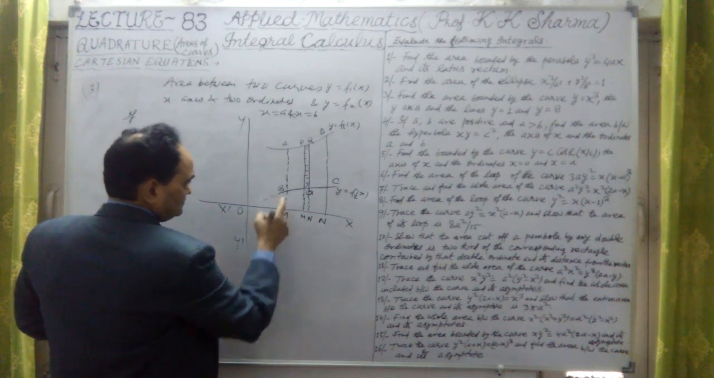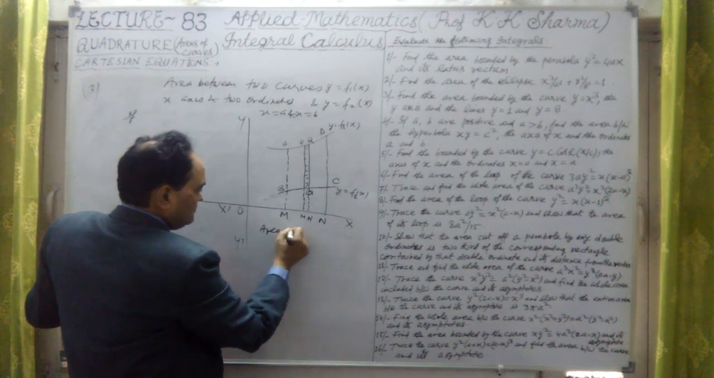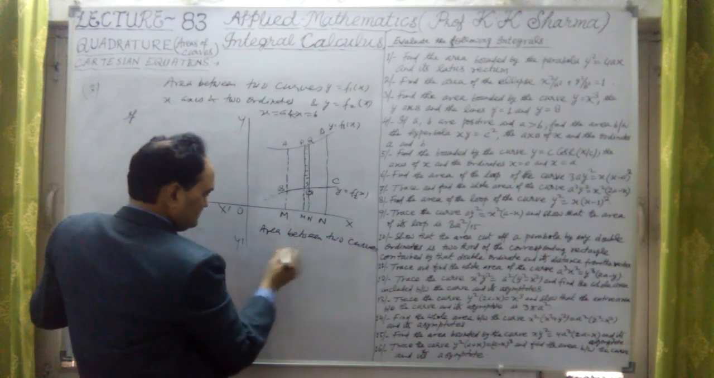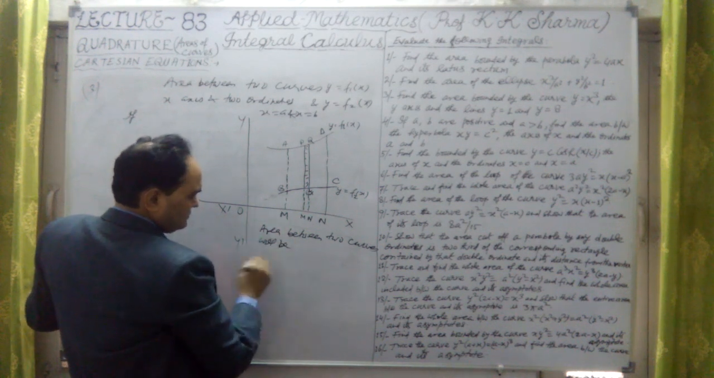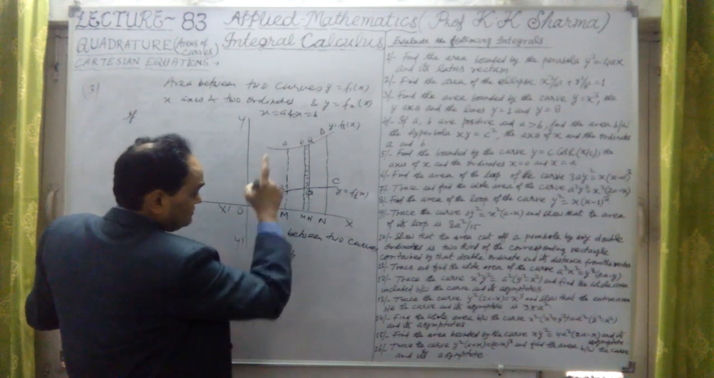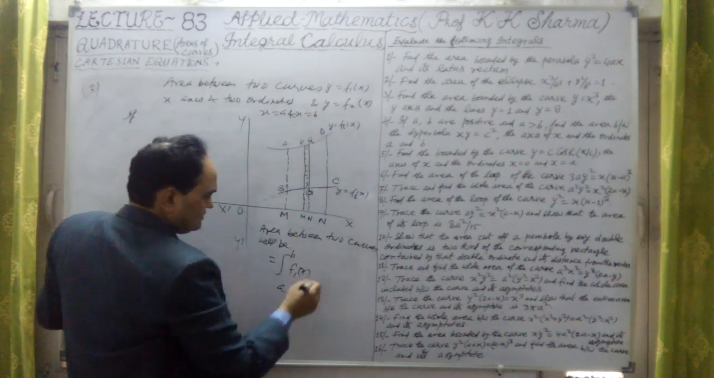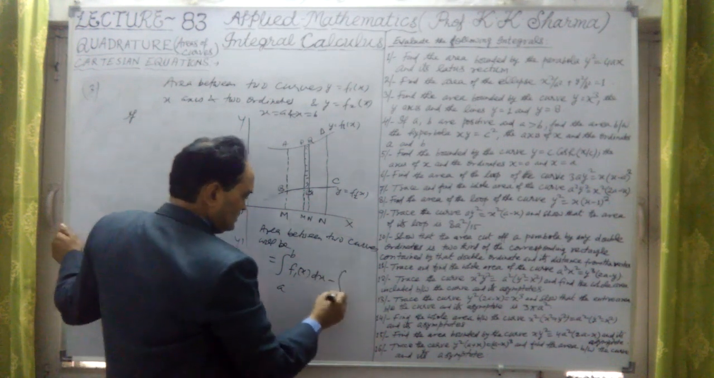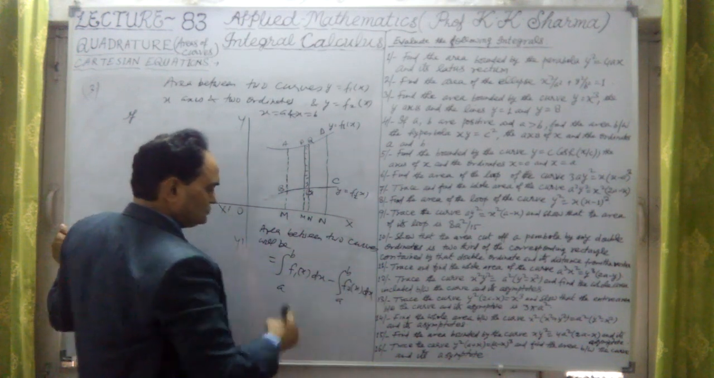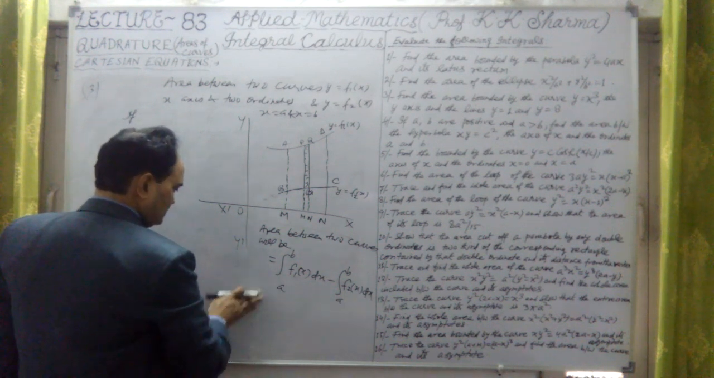The area between these two curves, this curve and that curve, will be equal to the integral with limits a to b. First is f1(x), the upper curve here, dx, minus again the integral from a to b of f2(x) dx. This is the area between the two curves by the formula of single integration.